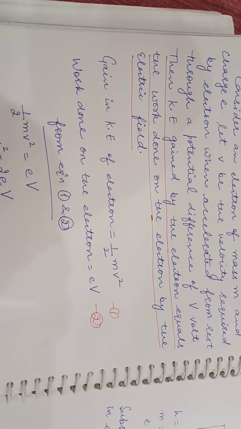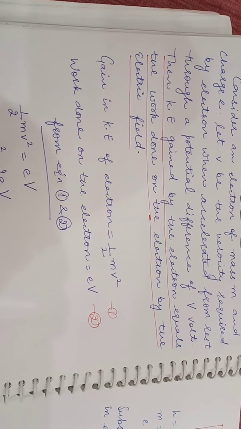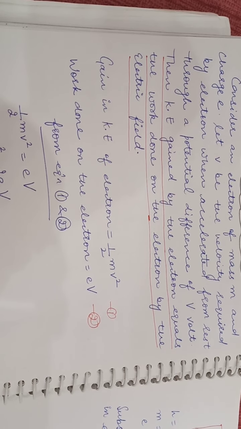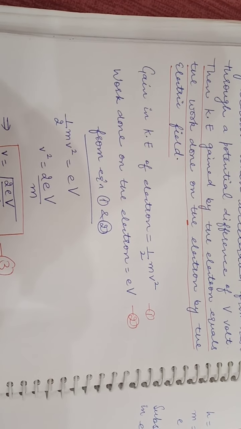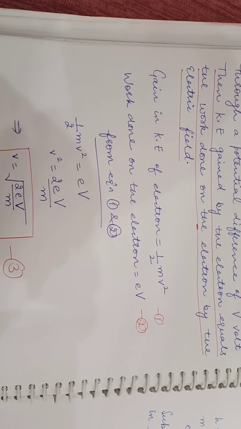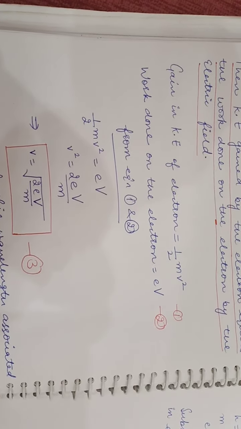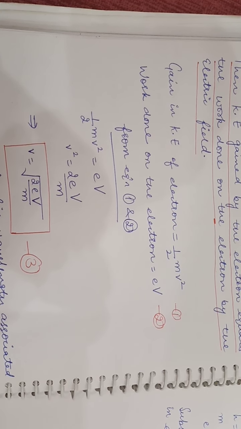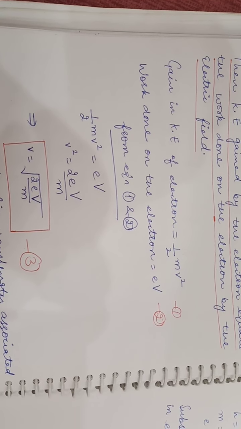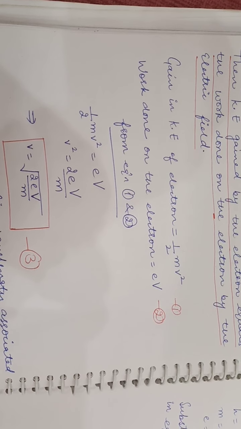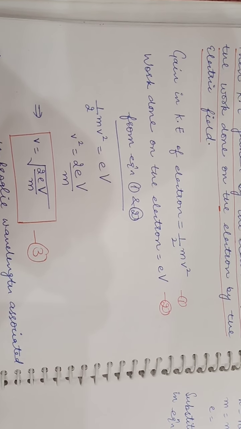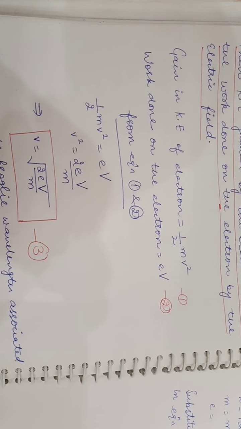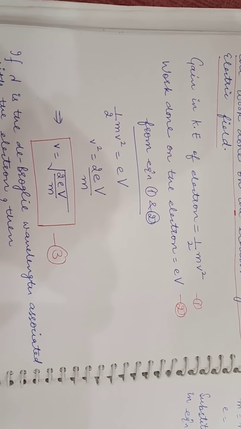So the gain in kinetic energy of electron is equal to half mv square. Take this as equation number 1. Work done on the electron is equal to e into V. Here V represents the potential. So from equation number 1 and 2, half mv square is equal to eV. So small v, that is velocity, is equal to under root 2eV upon m. Take this as equation number 3.